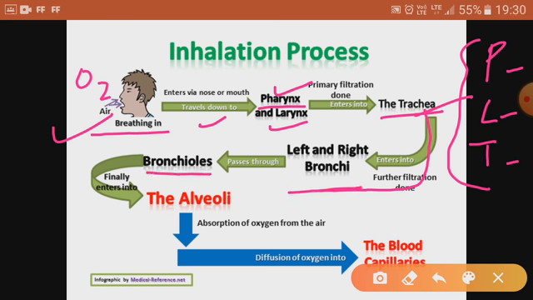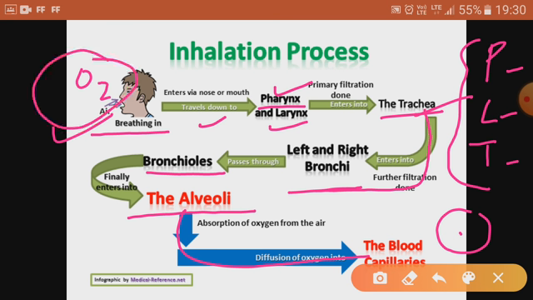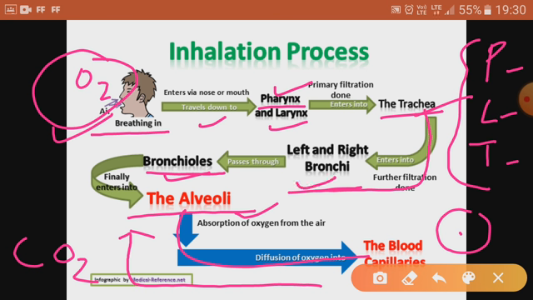Then it comes to the bronchi, then bronchioles, and then ultimately it comes to the alveoli, and then it goes to the blood. Then through blood it goes to the cell. Cell is the destination for respiration, because in the cell only the food will get burned with the help of inhaled oxygen. During exhalation the same route will be followed by carbon dioxide. Carbon dioxide will come back to alveoli, then bronchioles, then bronchi, trachea, larynx, pharynx, nasal passage, and it will come out through the nostril.